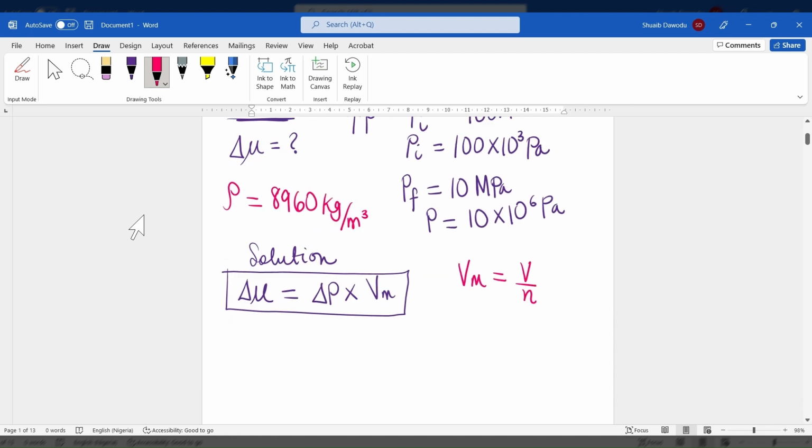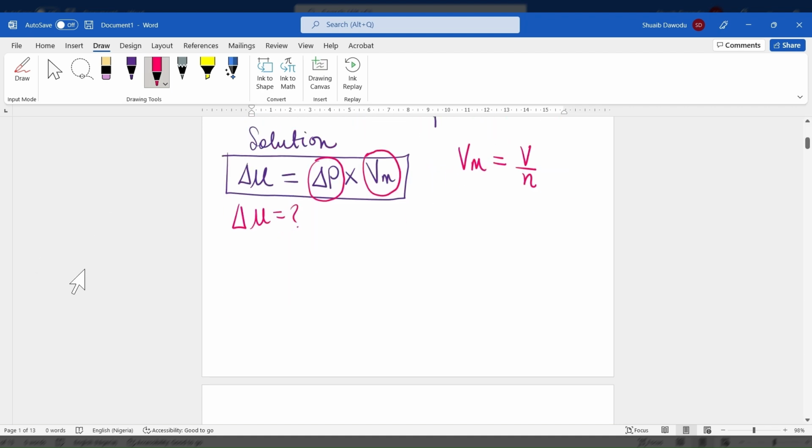So from our question, the change in chemical potential is what we're looking for. But we have to figure out what the change in pressure is, as well as the molar volume. When we have both of them, we multiply them together to get the change in chemical potential. To do that, let's first start with the change in pressure.